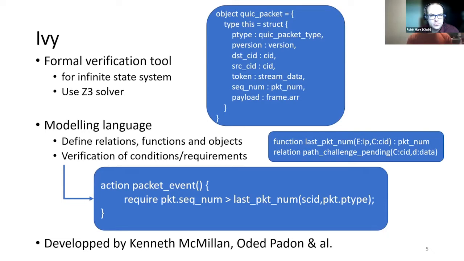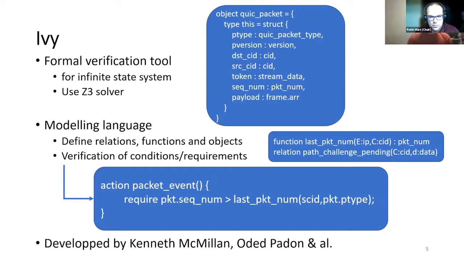entities. A relation is a predicate with or without parameters that returns true or false, whereas a function can return any defined type. In the example, the relation path_challenge_pending indicates whether or not a path challenge frame with data D and a corresponding connection ID C has been received.